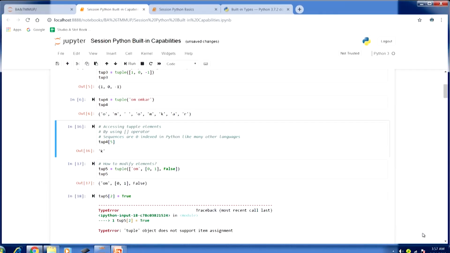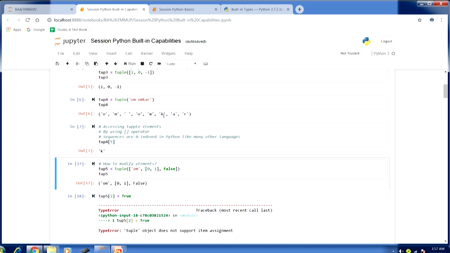So, if the list has 5 elements, the indexing will be 0, 1, 2, 3, 4. The index 4 will actually cover the 5th element. So, here for top 4, if I want to access the 6th element I will give index 5 because it is 0 indexed. If I run this, you can see I got the value K for the 6th element of top 4. If you count in the previous output, O then M then space then O then M and then the 6th character is K.